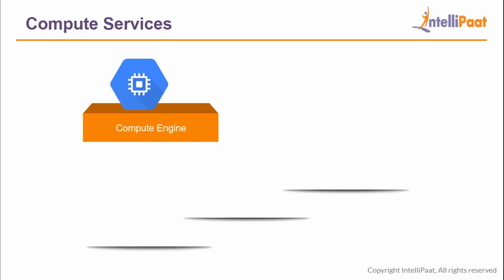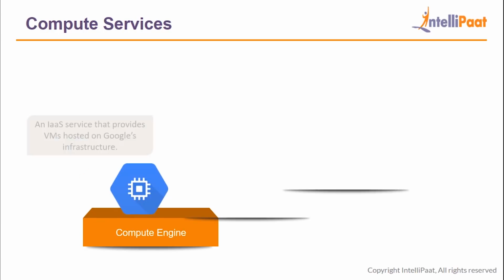So in compute services, first we have Compute Engine, which is basically an infrastructure as a service offering from Google Cloud Platform. Compute Engine service provides VMs, that is virtual machines, hosted on Google's infrastructure. Now, being an infrastructure as a service, you can think of it as a fresh piece of computer where you'll be given various options for OS, and you'll be given various options for units of CPUs and memory that you want for your virtual machine and everything else. Basically, all the configurations will be at your hands.